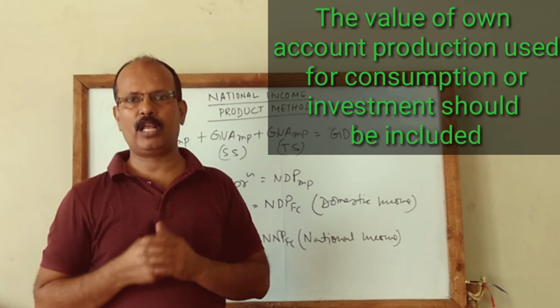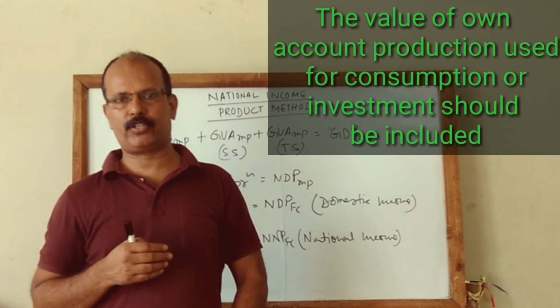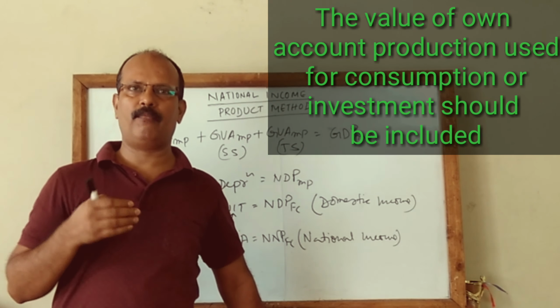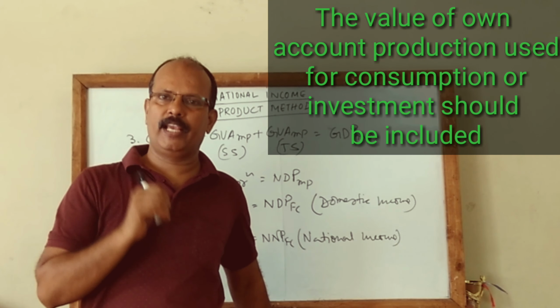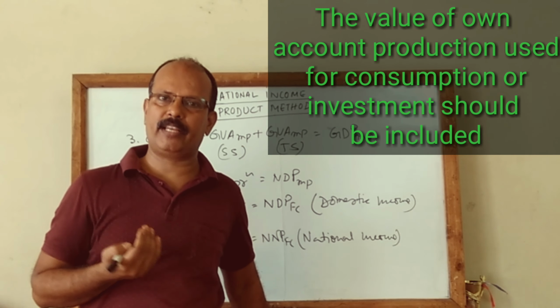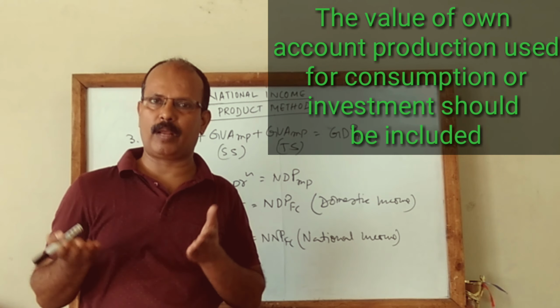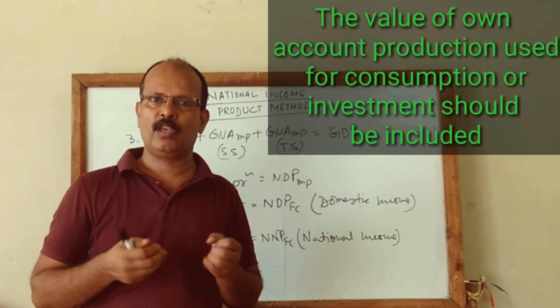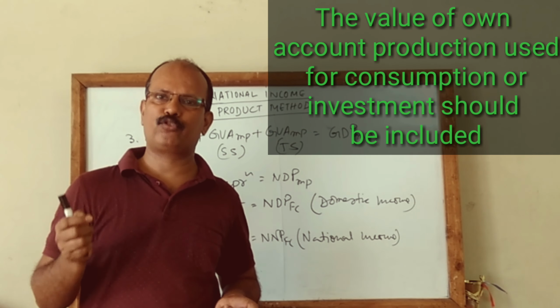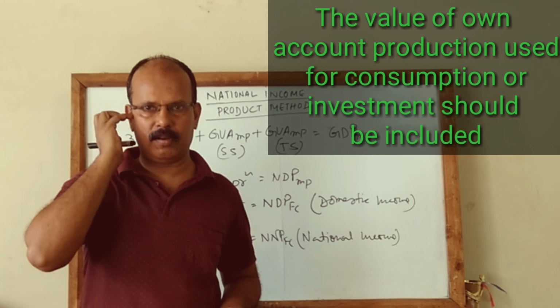The second precaution is the value of own account production. The value of own account production should be included. That is, if private individuals or private entities or private companies are producing something for their own use, its value should be included in national income.